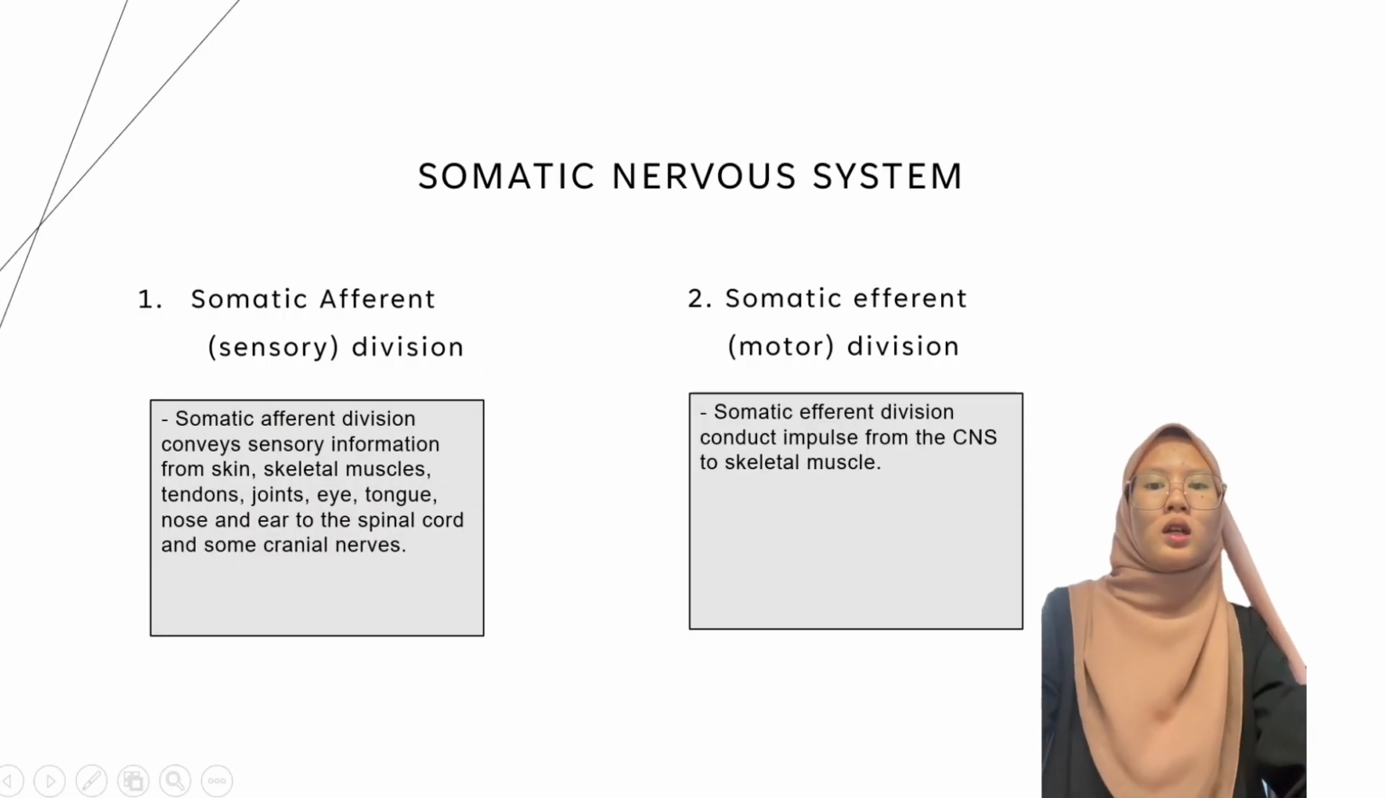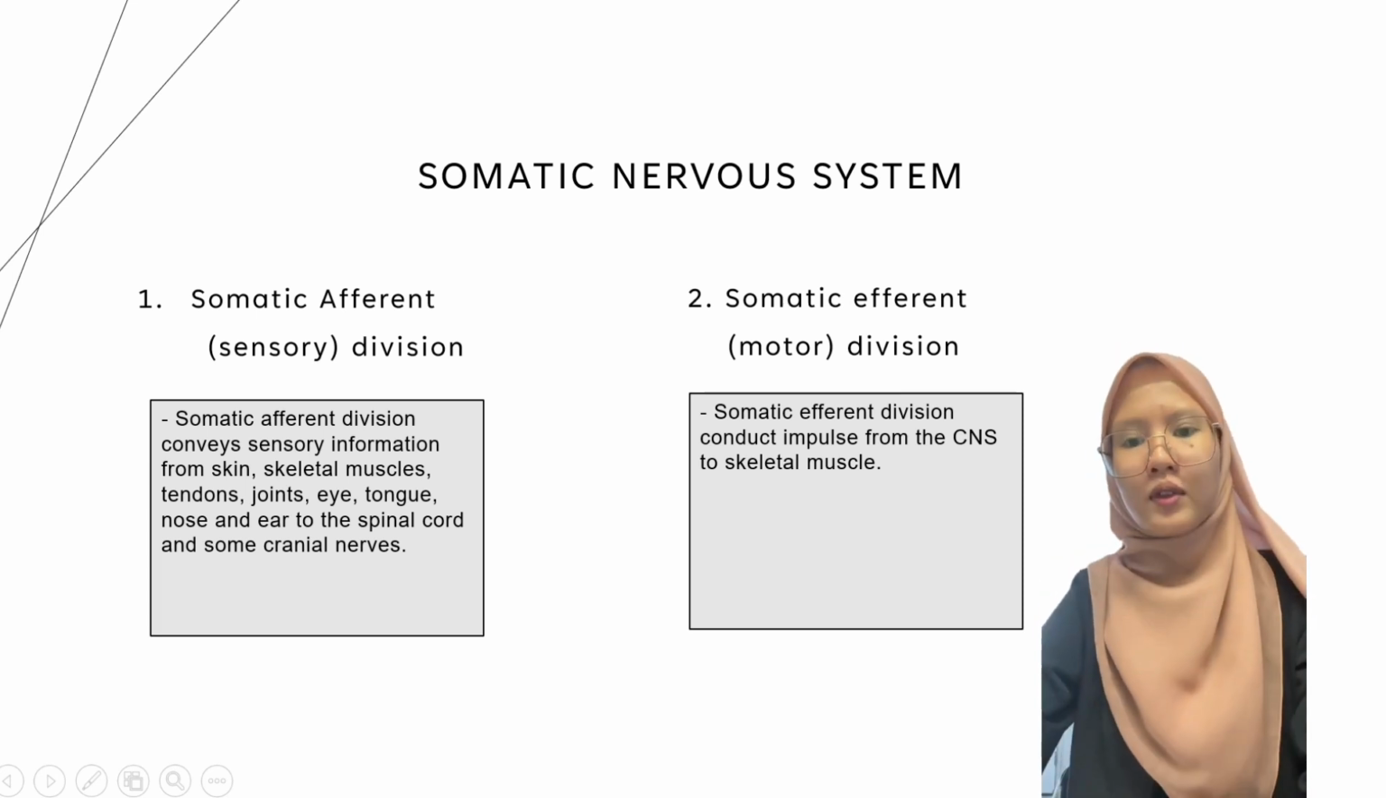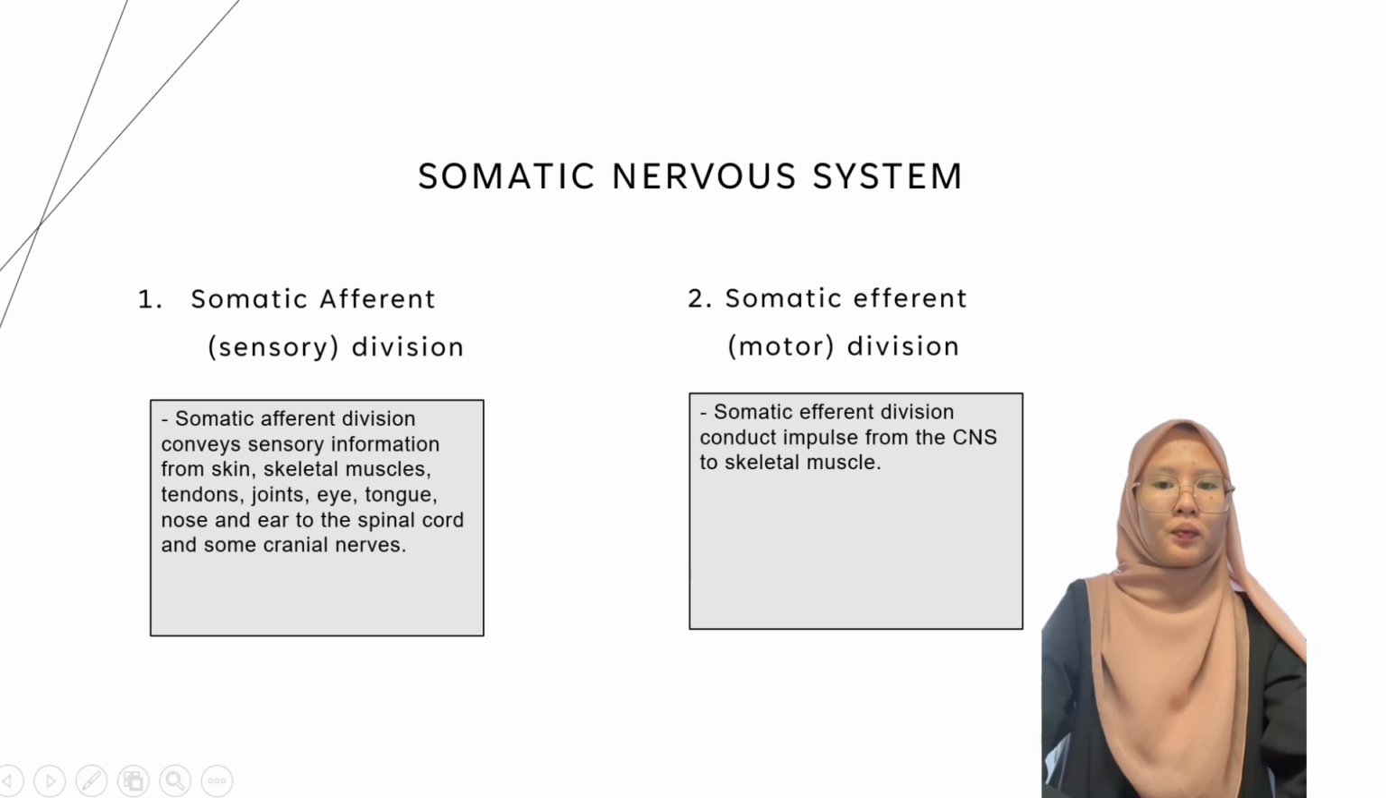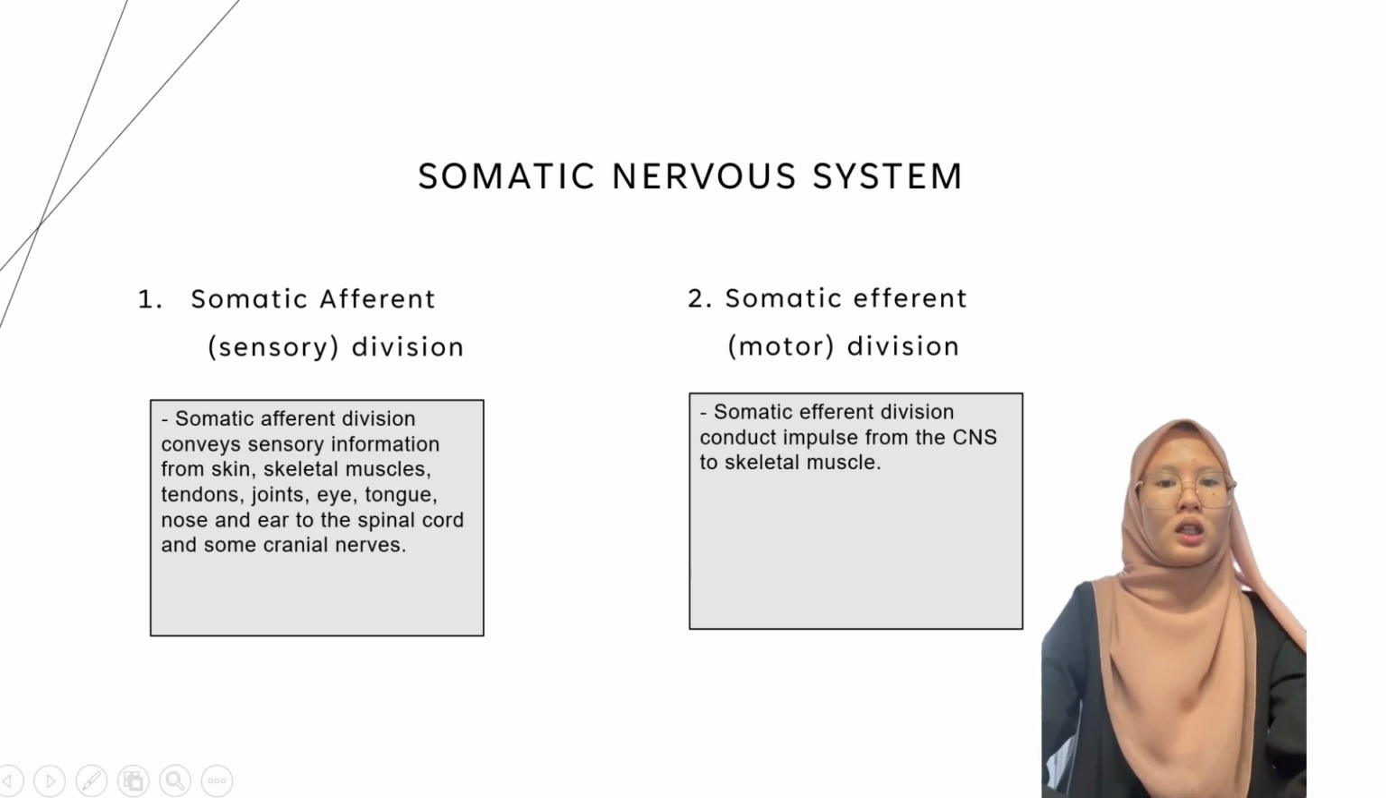Next, I want to present about somatic nervous system. First, somatic afferent, sensory division. Somatic afferent division conveys sensory information from skin, skeletal muscle, tendons, joints, eyes, tongue, nose, and ear to the spinal cord and some cranial nerve. Second, somatic efferent, motor division. Somatic efferent divisions conduct impulse from the central nervous system to the skeletal muscle.